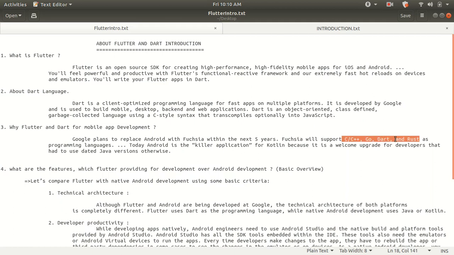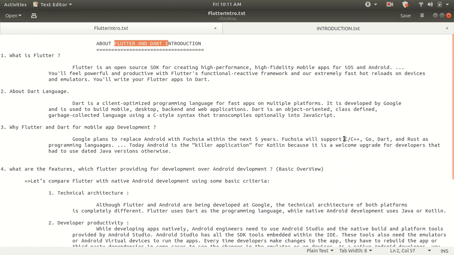So if you want to start from some basic environments, then just start with Flutter and Dart for web application or mobile application development. Let's get ahead. Today, Android is the killer application for Kotlin because it is a welcome upgrade for developers that otherwise had to use a dated Java version. As we know, Java versions keep improving in their programming languages, so we have to keep learning Java each time for web development.